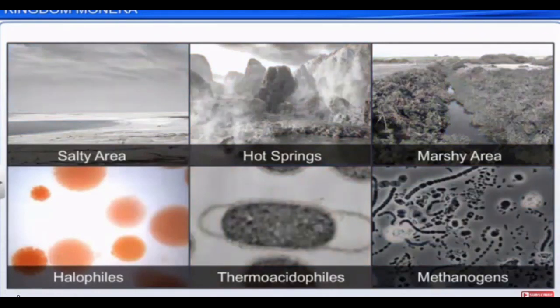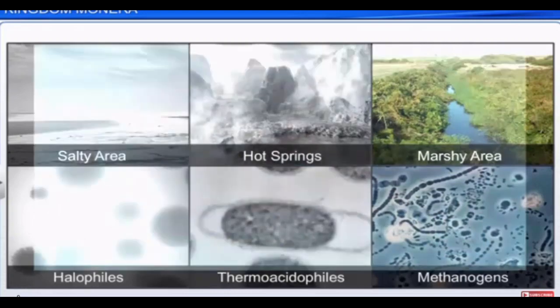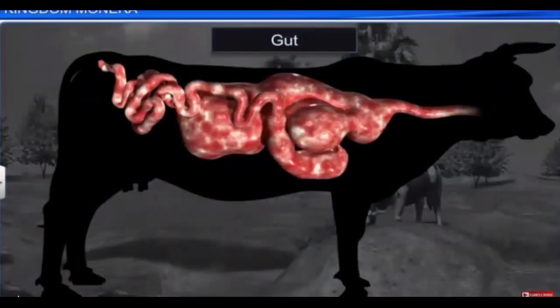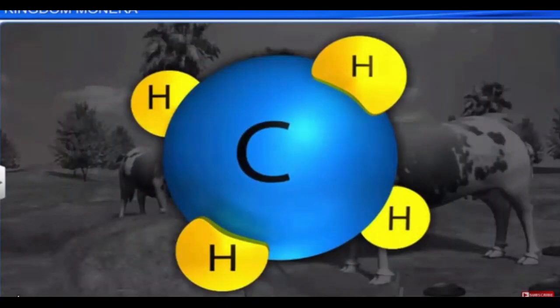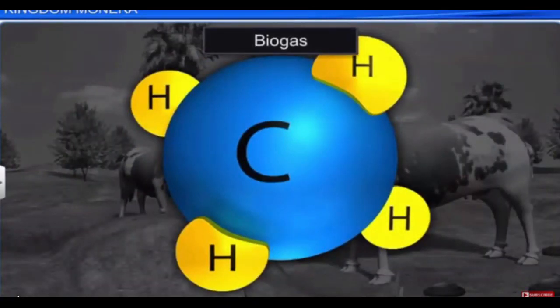In the gut of several ruminant animals such as cows and buffaloes, and they are responsible for the production of methane or biogas from the dung of cow, buffalo, etc.